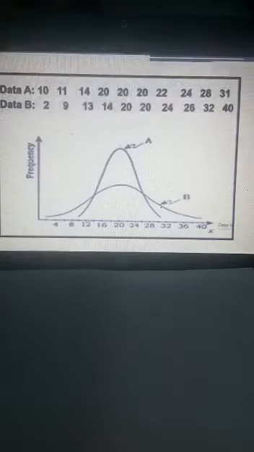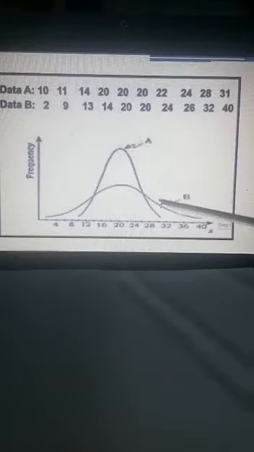You can see they are near 10, 11, 20, 22, 24. Marks are not widely spread. But in data B, it is 2, 9, 24, 26 or 40. If one student is getting 2, another gets 40 marks.